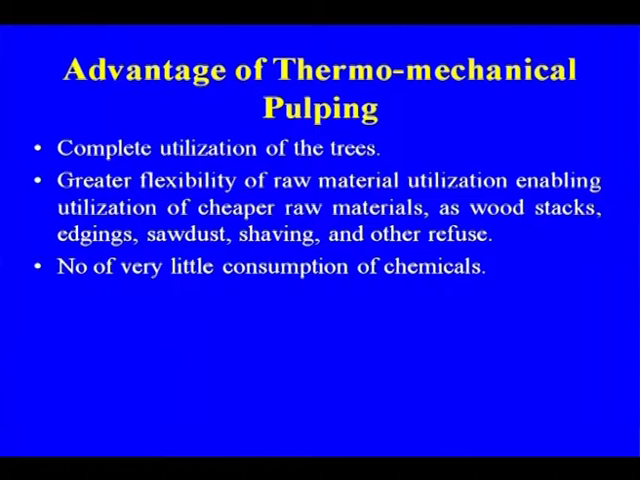This is actually why we are going for thermomechanical pulping, because as I told you, in case of newsprint the requirement is also very high, and just to have the better yield, better utilization of the raw material should be there. So, the complete utilization of the tree, greater flexibility of the raw material, and very little consumption of chemicals compared to kraft pulping or bleach pulping, and at the same time we are having the higher yield.